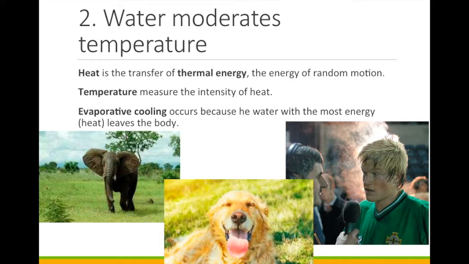We take advantage of this property of water to hold on to heat and use it to cool ourselves through evaporative cooling, or sweat. The water with the highest energy leaves the body and takes its heat with it. Dogs do this on their tongues, called panting, and elephants use the big surface area of their ears.